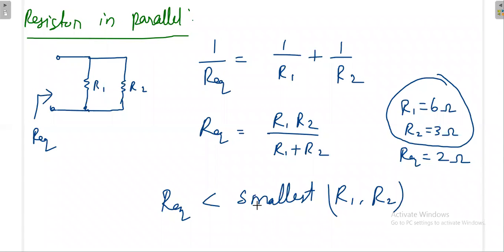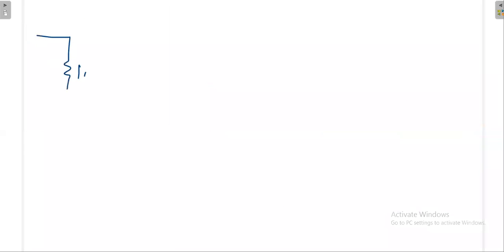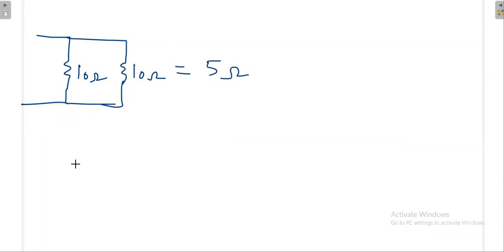So R equivalent is smaller than the smallest of R1 or R2. Again, in competitive exams, there is a trick. If this is 10 ohm and this is 10 ohm, then what is the equivalent resistance? Simply 5 ohm, half of the resistance. Even if you do the calculation, it will come like this.